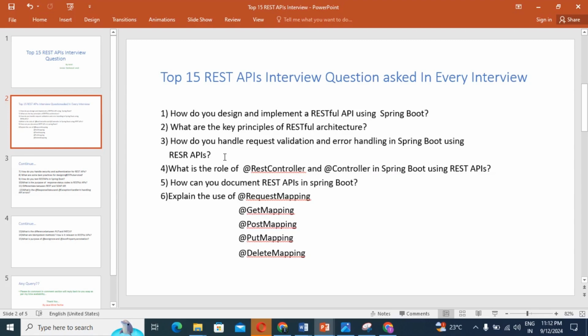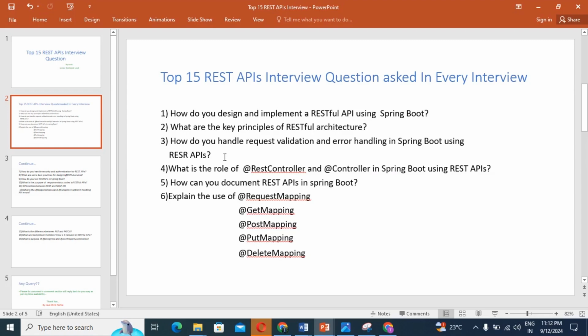Then, guys, the second question: what are the key principles of RESTful architecture once you're going to implement a RESTful API in your project or application? Then the third question: how do you handle request validation, right? Because once you get a request from the end user, how are you going to validate it with the help of some annotation, along with how you are going to handle errors and exceptions in Spring Boot using REST API? That is also one most important question in the interview.